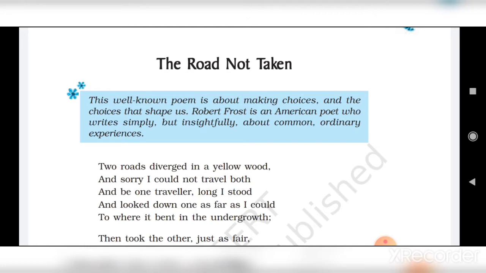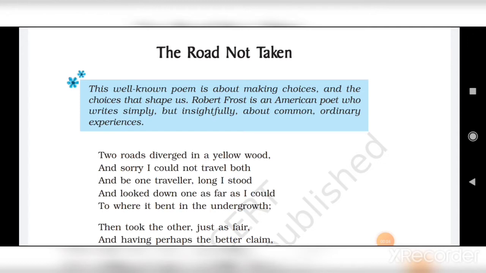Children, in this poem, the road symbolizes our life. The choice which we make decides our future. The poet wants to convey the important message that the choice that we make has an impact on our future life. And if we make a wrong choice, we can only regret but cannot go back. So, we must be wise while making choices. With this background, now let's read the poem.